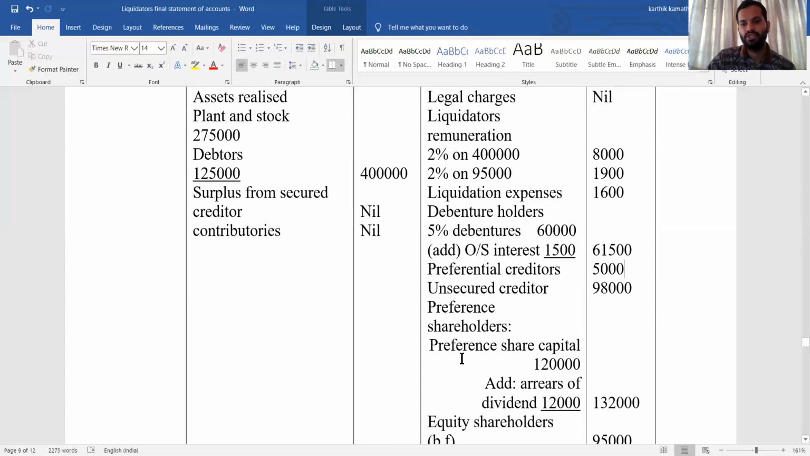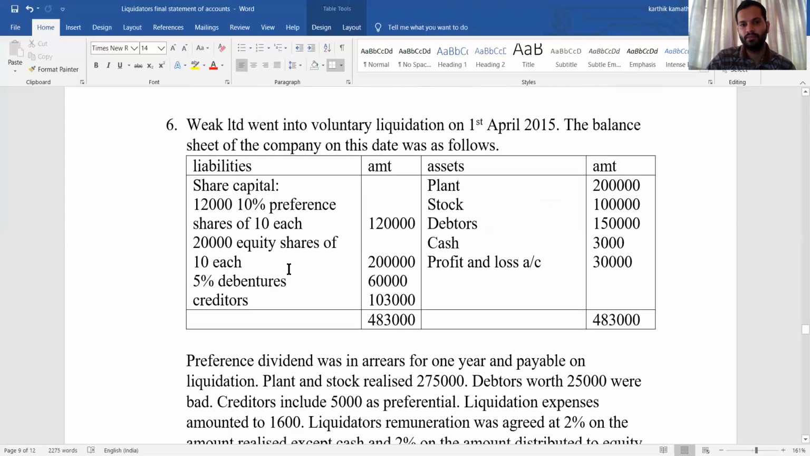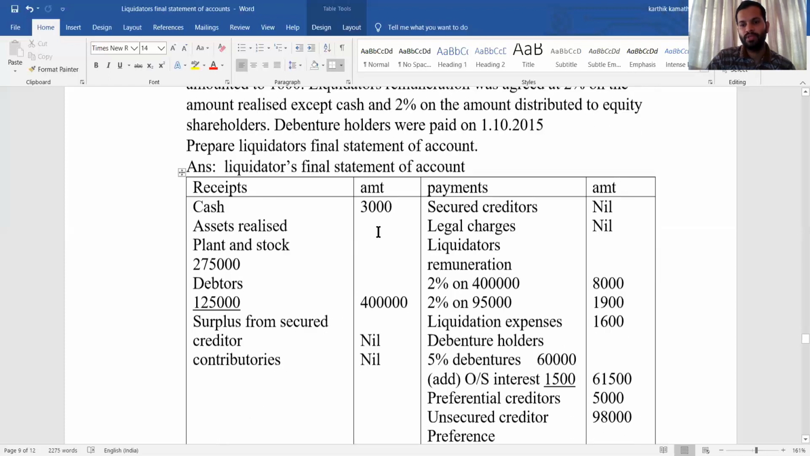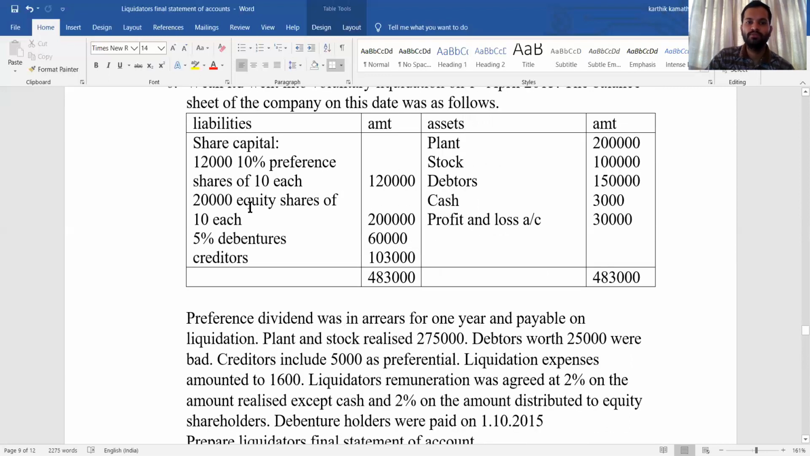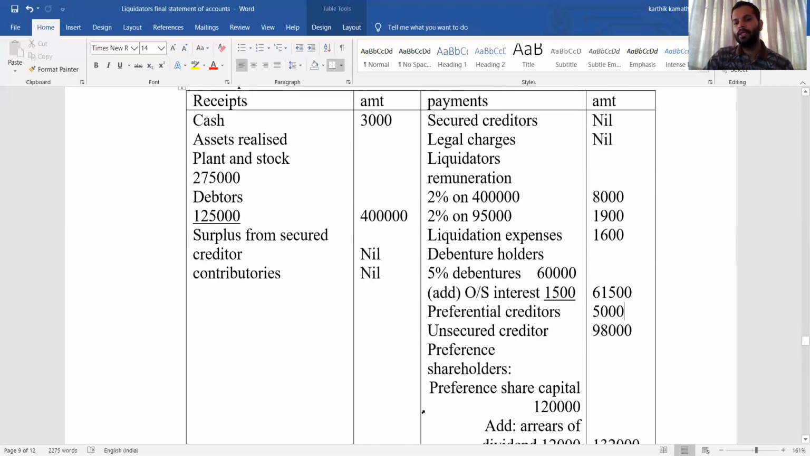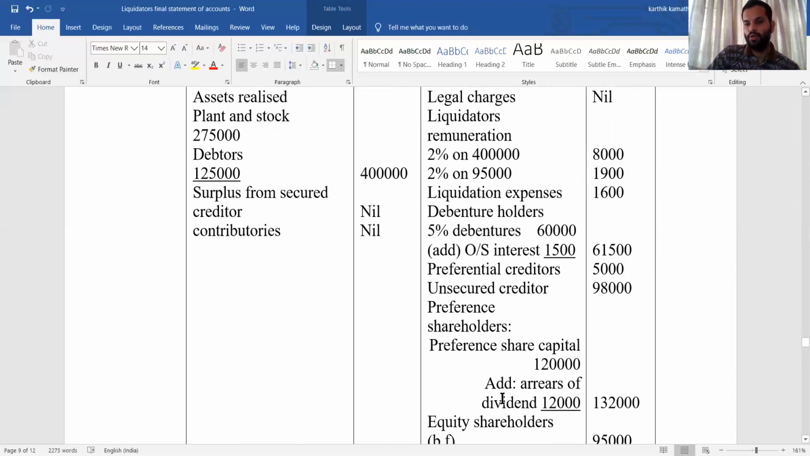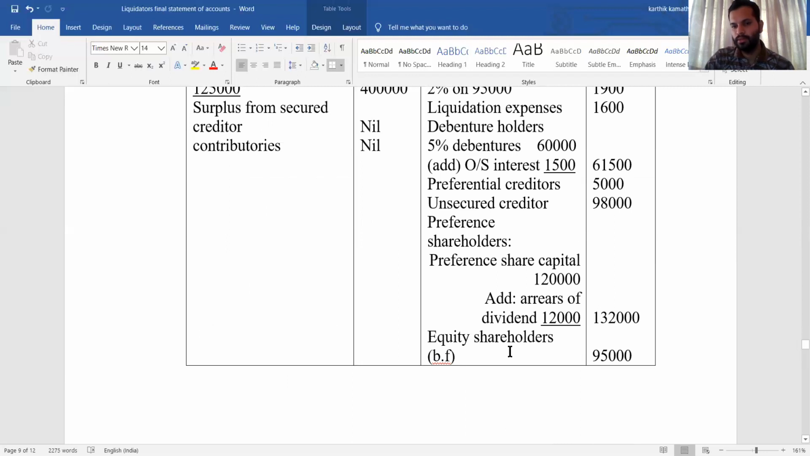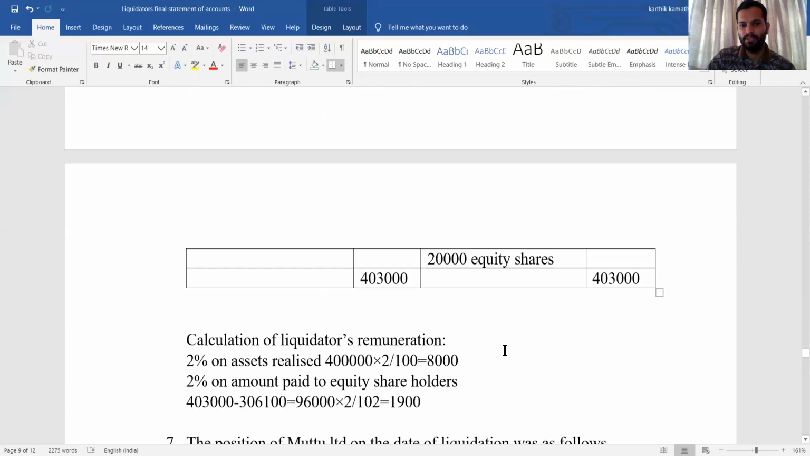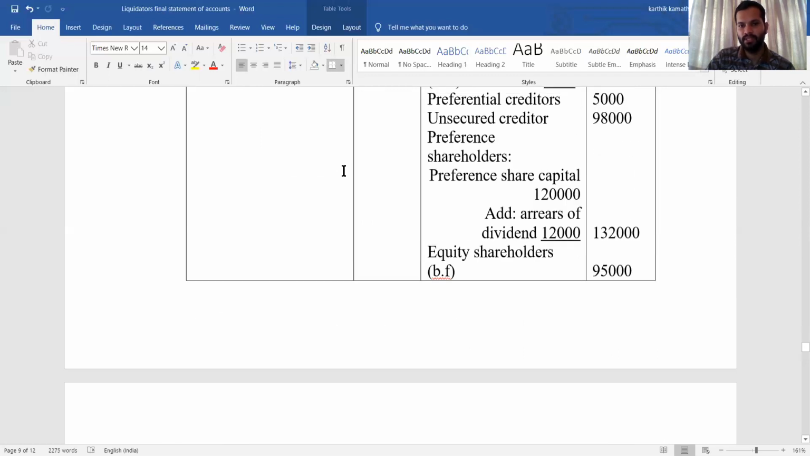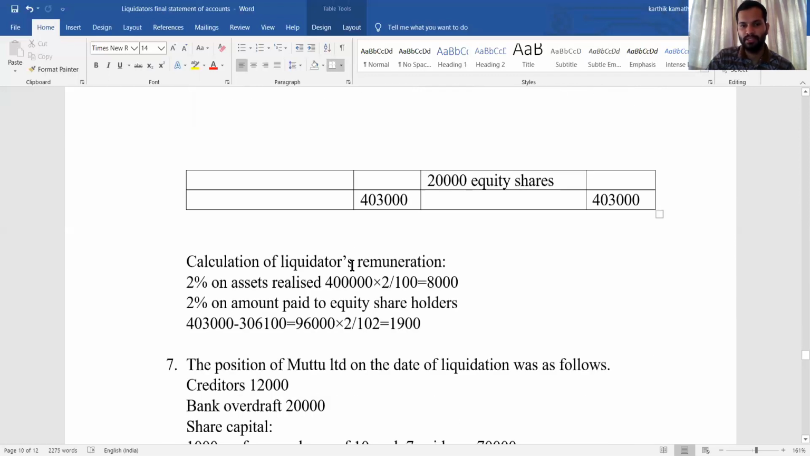Preference shareholder. First, preference share capital is returned. Preference share capital 1,20,000. It is returned. Along with that, there is arrears of dividend for 1 year. So 1,20,000 into the rate of preference share, that is 10%, into 1 year. So that is 12,000. Add both, that is 1,32,000. Equity shareholder. Equity shareholder will be your balancing figure. Receipt minus payment side, you will get the balancing figure.